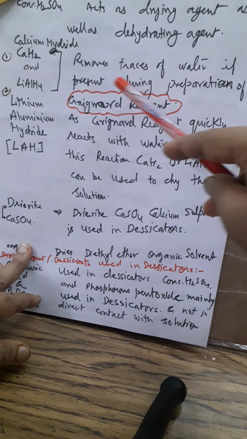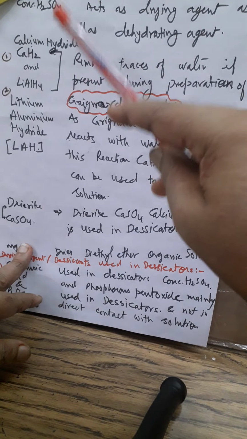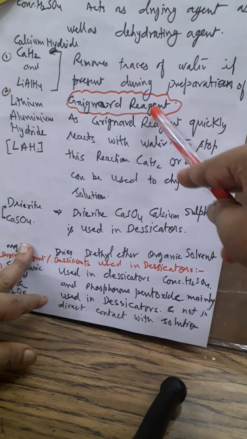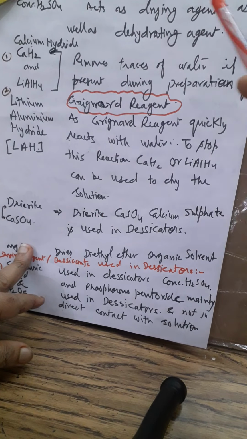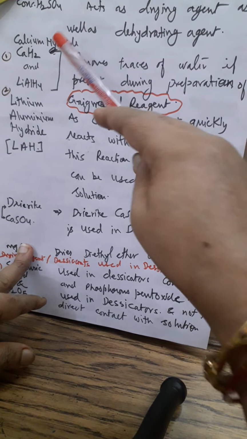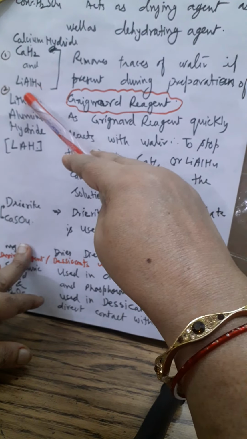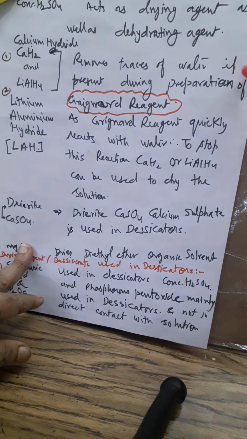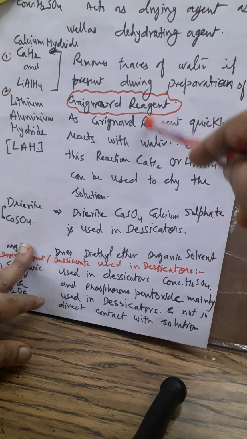Now the question was, which reagents are used to remove water during the preparation of Grignard reagent? The question was very lengthy, I have given you only the answer. So calcium hydride and lithium aluminum hydride, that is, metallic hydrides, remove traces of water present during the